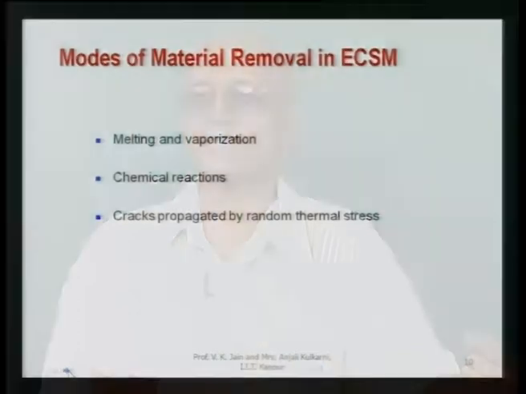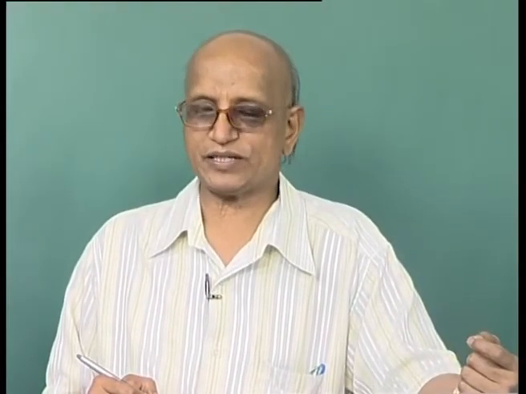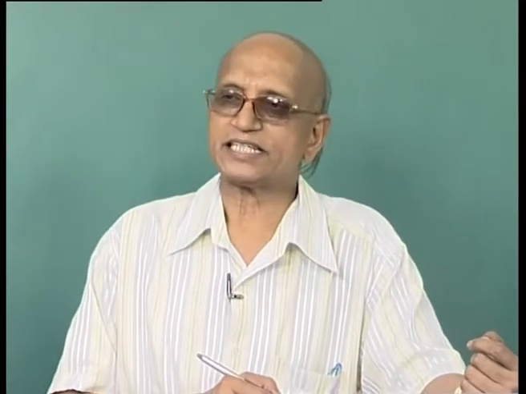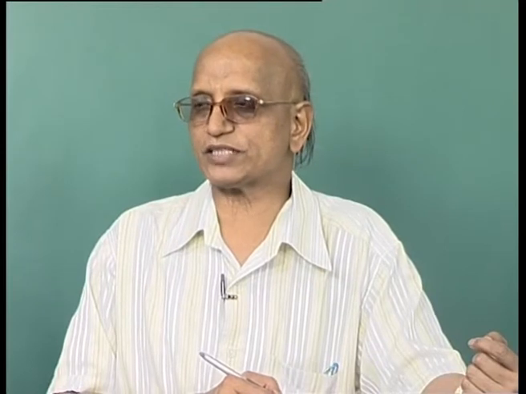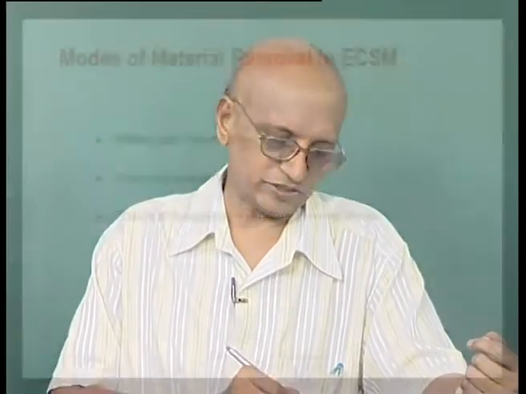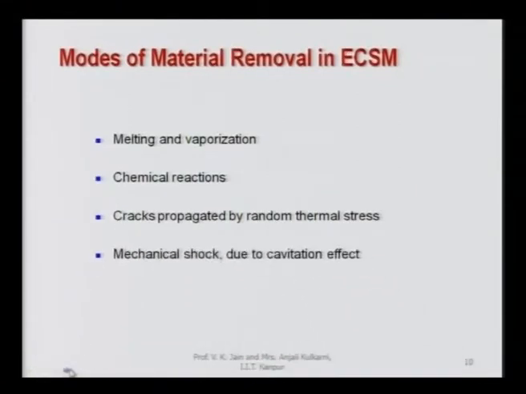So, there is a very high temperature gradient, and because of this, thermal cracks are produced in the machined workpiece, and that leads to defects in the workpiece if proper machining conditions are not set. Then mechanical shock due to the cavitation effect is there, and this may also lead to some extent to the removal of material from the workpiece.